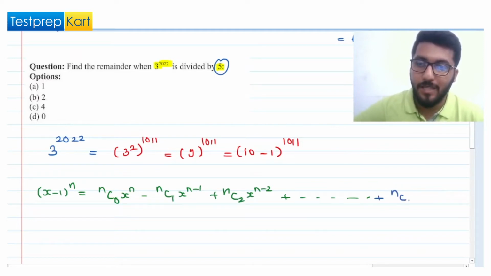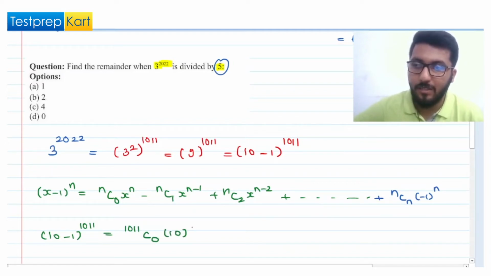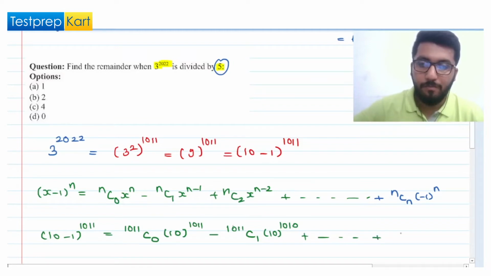That will be nCn x power 0 and (-1) power n. But the thing that you need to understand here is that n is 1011 here. So 1011 C0, that is 10 power 1011, because x is 10 here. Then 1011 C1, so that will be 10 raised to power 1010. Then this way this will go.